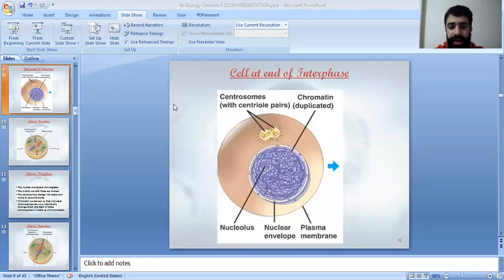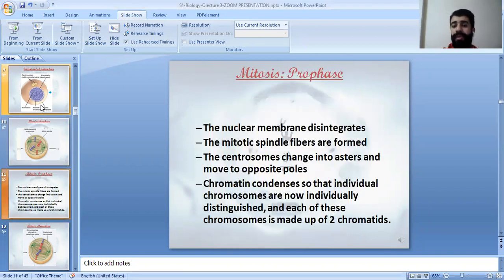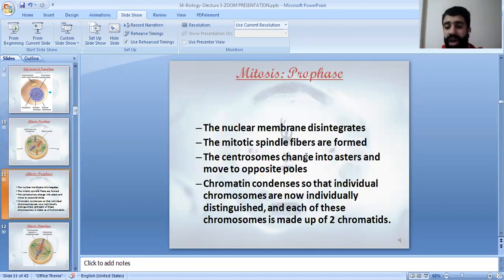So let's move now to the interphase. In the interphase, the chromosomes are in the chromatin form. Now, prophase: the nuclear membrane around the cell disintegrates. The mitotic spindle fibers are formed. The centrosomes change into asters and move to the opposite poles of the cell. The chromatin condenses, and we have chromosomes, each made up of 2 sister chromatids. So these are the events of prophase.